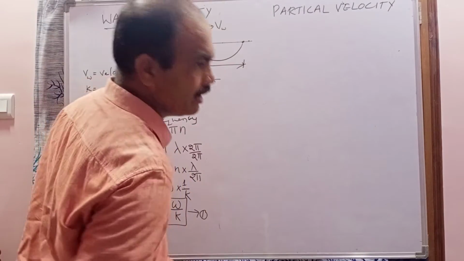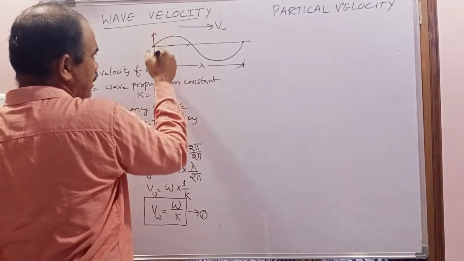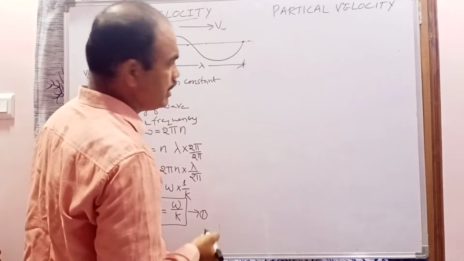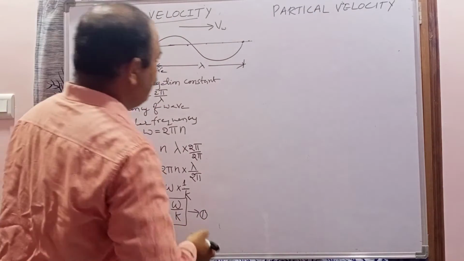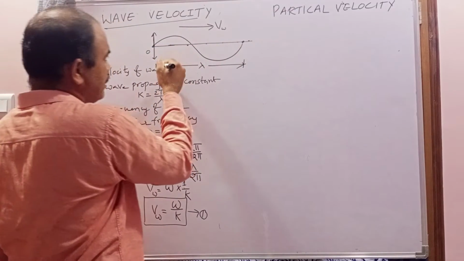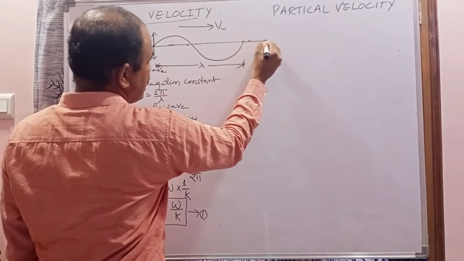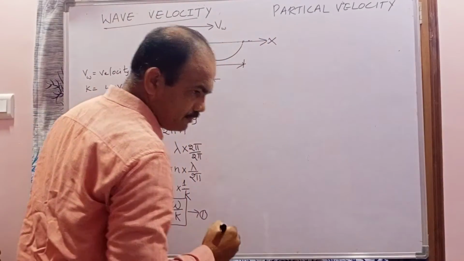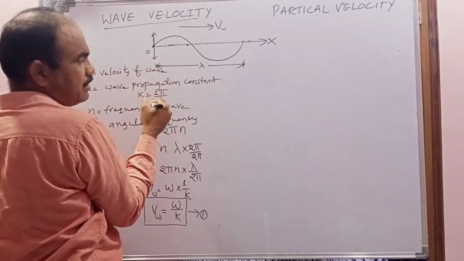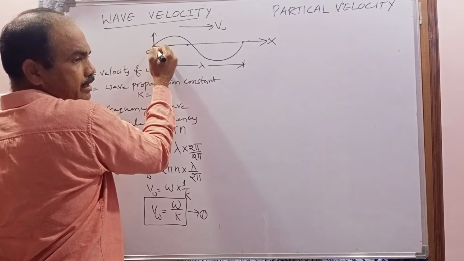Now come to the particle velocity. When the wave is traveling through a medium, the medium particles undergo simple harmonic motion. I already explained this in the previous class. The wave velocity is in this direction, but the particle velocity is along the y-axis. For example, let us consider the wave is traveling along the positive x-axis and the medium particles will vibrate along the y-axis. The medium particle starts from the mean position and vibrates in to and fro motion.